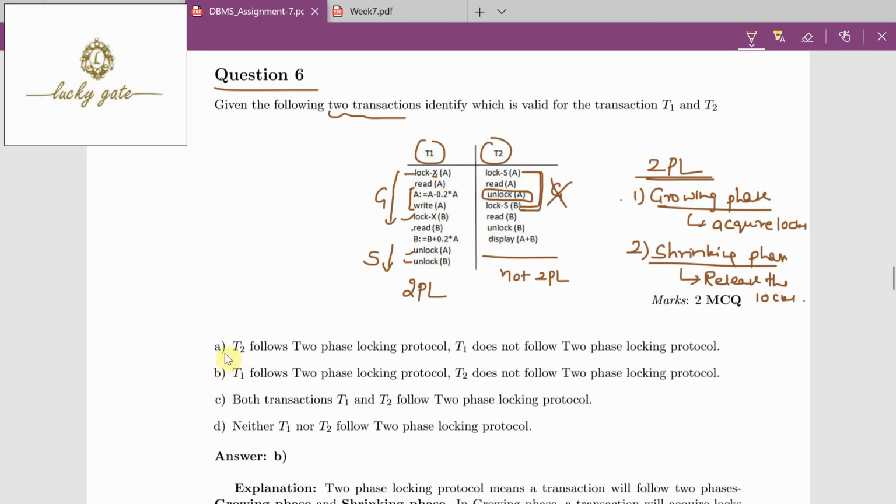Option A says T2 follows two-phase locking protocol. It is incorrect because T2 is not following 2PL. Option B says T1 follows two-phase locking protocol, correct. T2 does not follow two-phase locking protocol, correct. So the answer for question number 6 is option B, and option C and option D are incorrect.